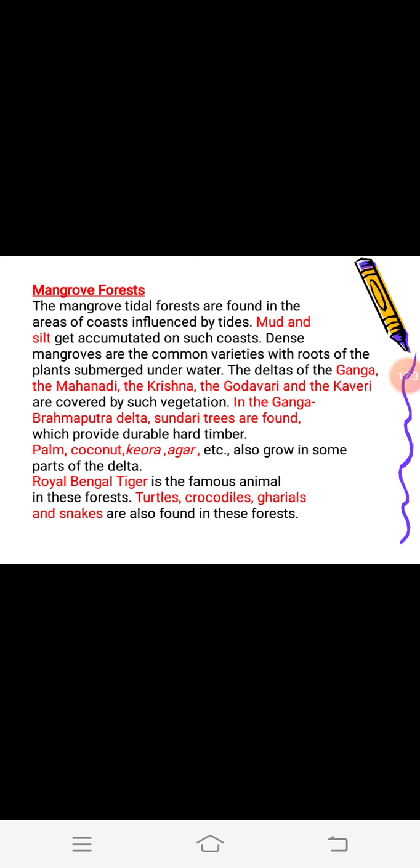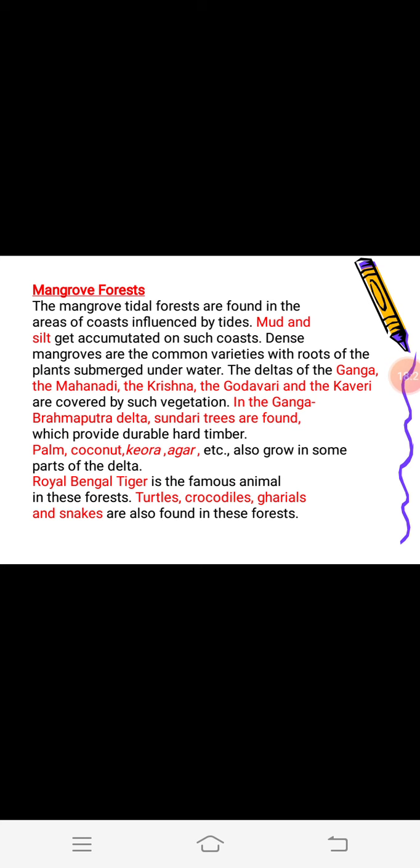The mangrove forests are found in the coastal areas. The deltas of the Ganga and Mahanadi, the Krishna, Godavari and the Kaveri are covered by such vegetation. Here, Sundri trees are the dominant variety that has given the name of Sundarbans in the Ganga and Brahmaputra delta.